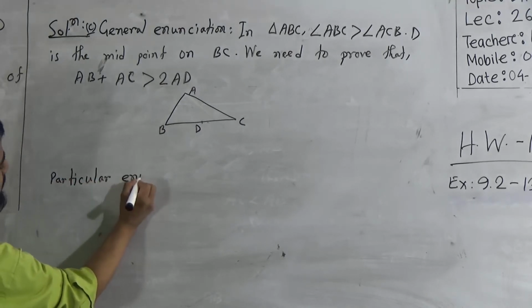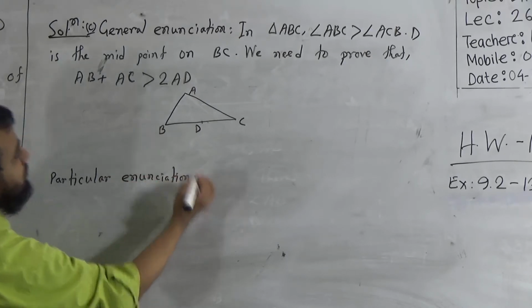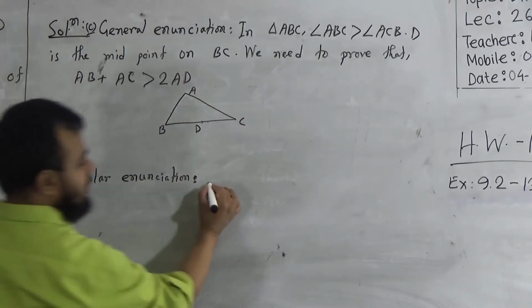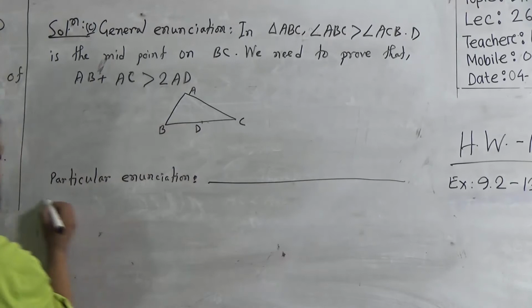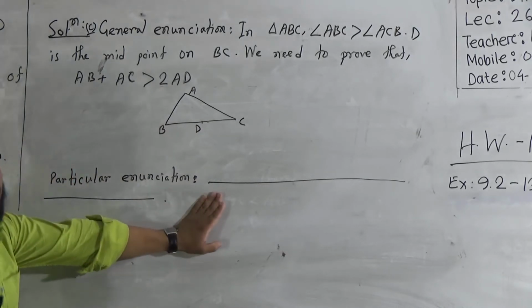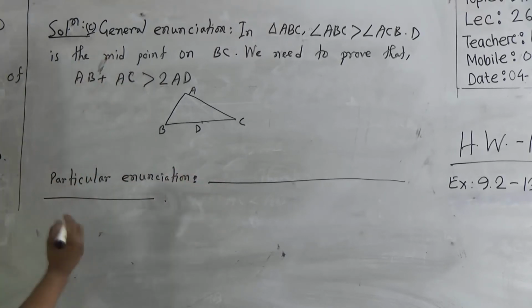The particular enunciation will be similar to the general enunciation, so I am skipping this one. Now we should write down the construction.